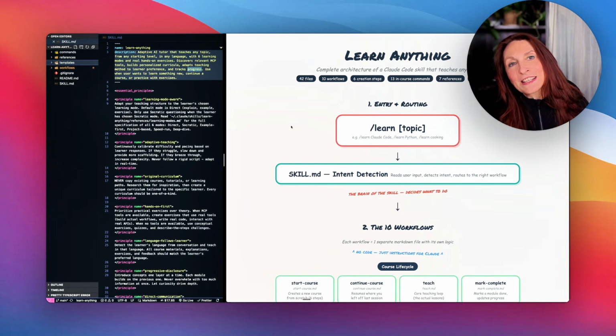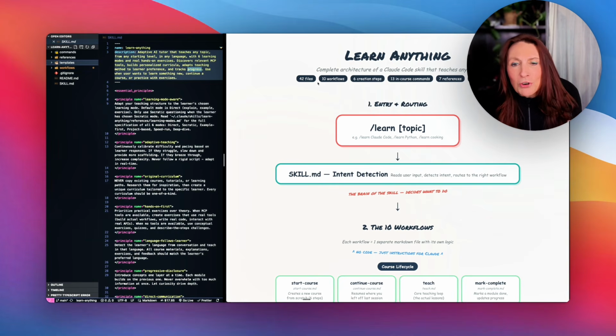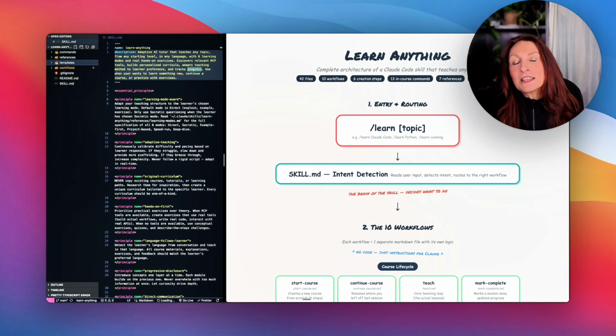Now let's see how this is actually built. It's not an app, it's not a SaaS, there is no code, it's a set of MD files and it's named a skill. And so there are 42 files, 10 workflows, 6 creation steps, 13 in-course commands, 7 references, and 0 lines of code. And of course, I have not written all these files by hand. Claude has done it. It has been speaking with Claude, explaining to him what I want, and a game of iteration, then testing, building a course, and iterating again until I have the perfect skill.